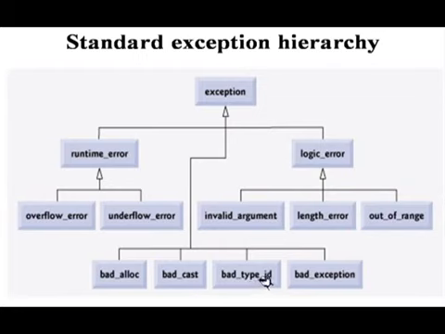Bad typeid. There is a type info class. Typeid is also a data type, a class, and if an error occurs there, it is handled by this exception. Bad exception: exceptions that are not mentioned in our program by the user or not mentioned in the exception class. So the exceptions which are out of scope are handled as a bad exception.